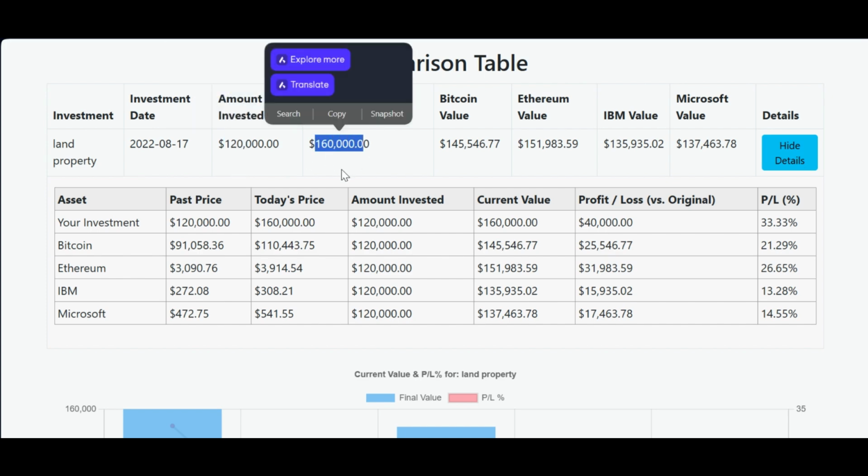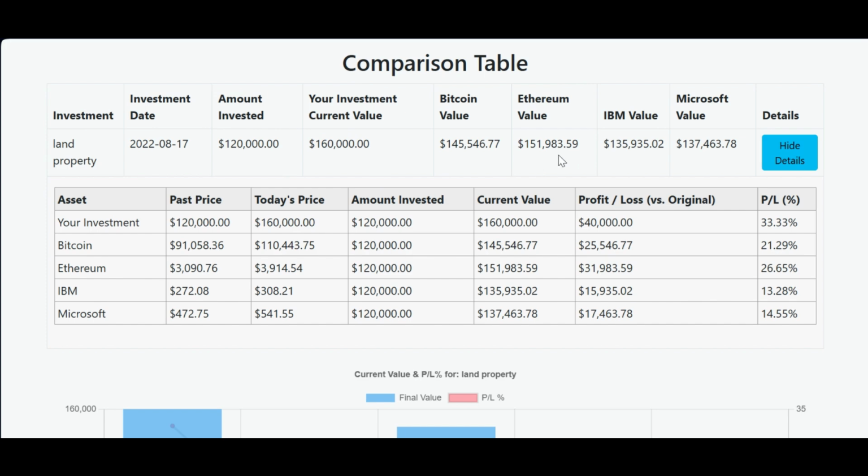My profit in this case is 33%, which is very, very good. But if I were to purchase Bitcoin, I would have profited 21%, Ethereum 26%, IBM 13%, and Microsoft 14%. So if I purchase any of the other ones, I would have profited less than what I profited from buying a house.